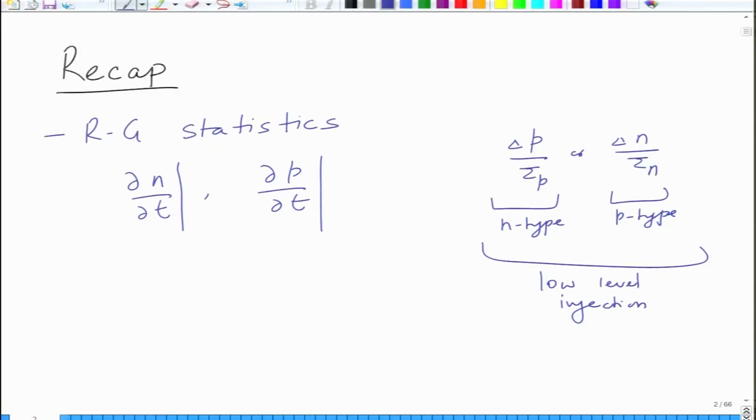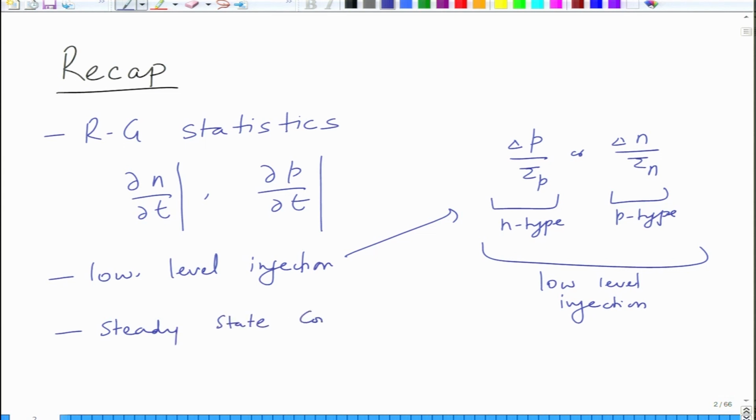However, there are possibilities where you can have conditions like low level injection, which is what gives rise to these statistics, but you can also have steady state conditions which are different, where the trap level is nearly at the level of the Fermi level and low level injection conditions do not really apply there. Hence modifications are made in the equations or statistics, which are dealt with differently. But these are the two major cases that we consider.